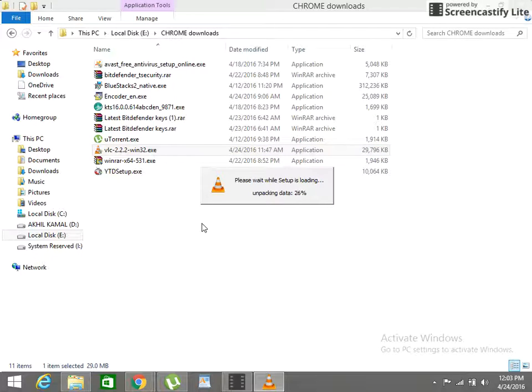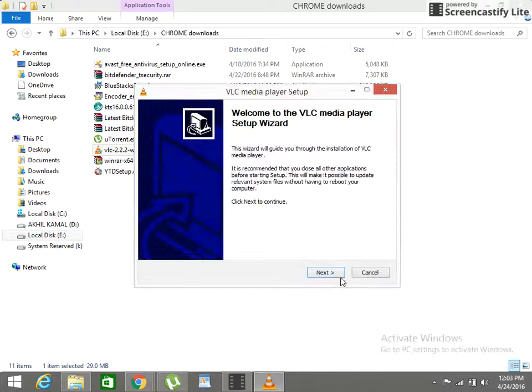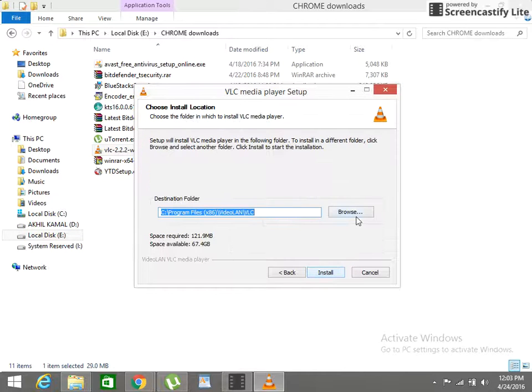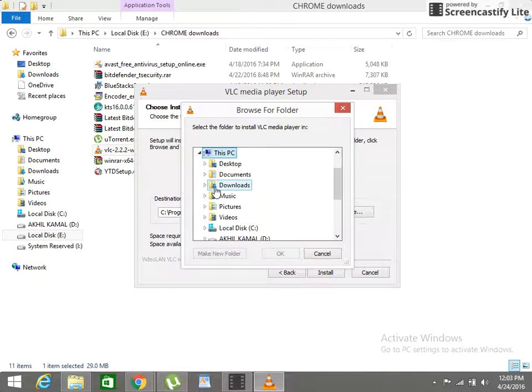It's loading. Select your language and press the OK button. Then next, next, and browse where you want to install. It's your choice where you want to install it.